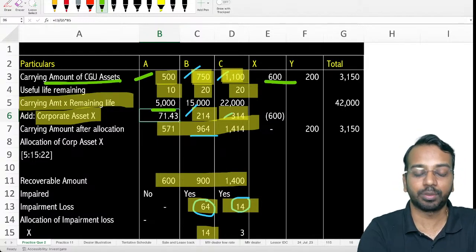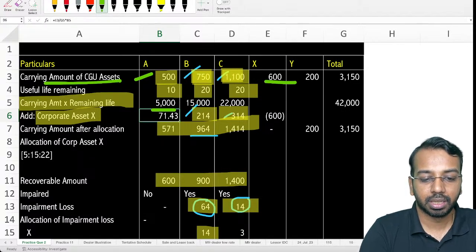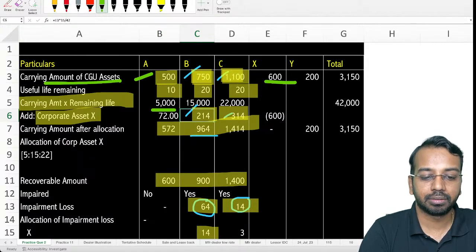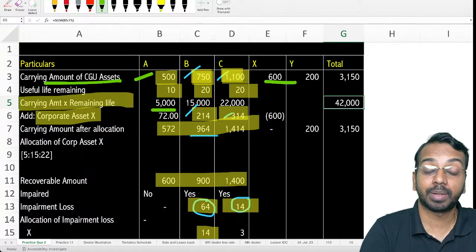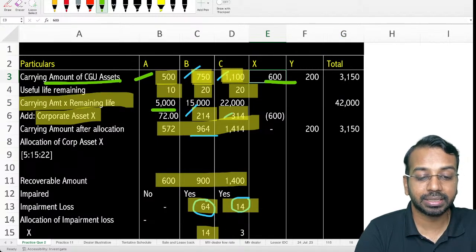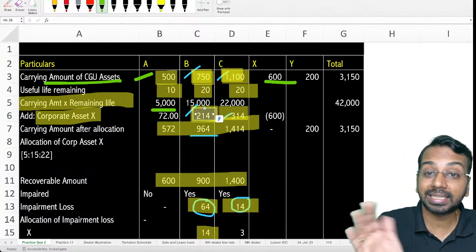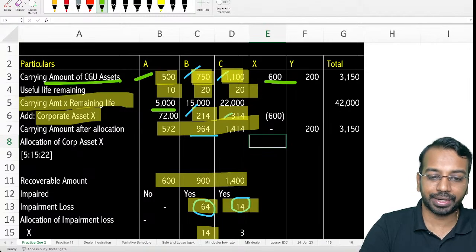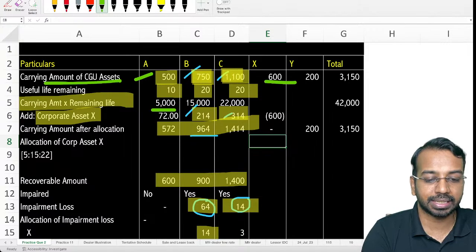So like this we have calculated 15,000 divided by 42,000 multiplied by 600. Like that we have allocated the 600 in 72, 214 and 314 basis to each of those assets. X can be allocated. Can we allocate Y? We cannot allocate Y. So the corporate asset X has been allocated.